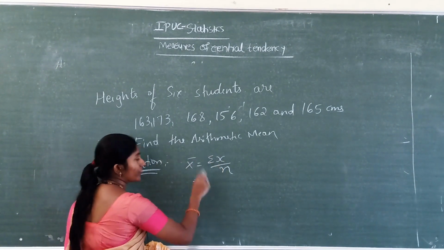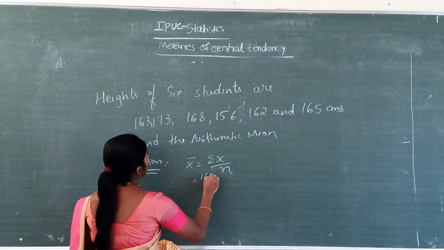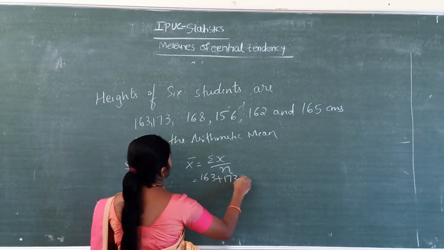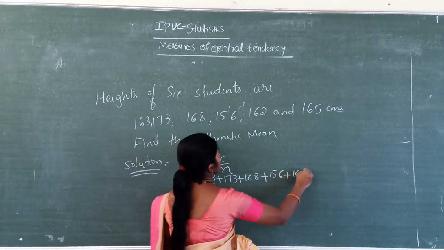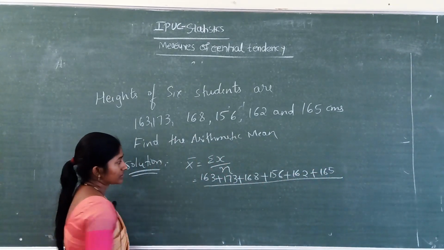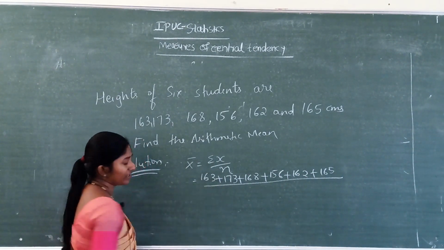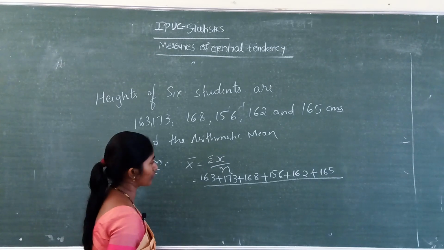Summation x, this is the raw data or ungrouped data. Find the total of the given observations: 163 plus 173 plus 168 plus 156, 162 and 165, divided by the number of observations.